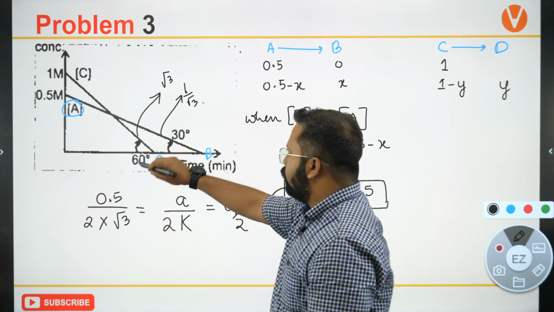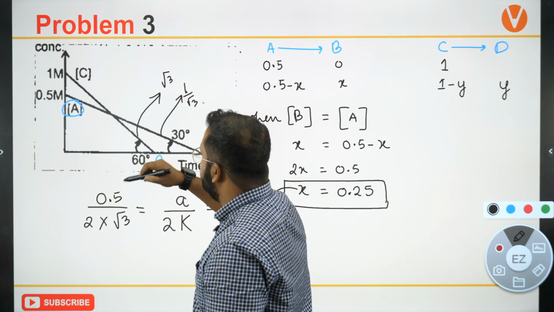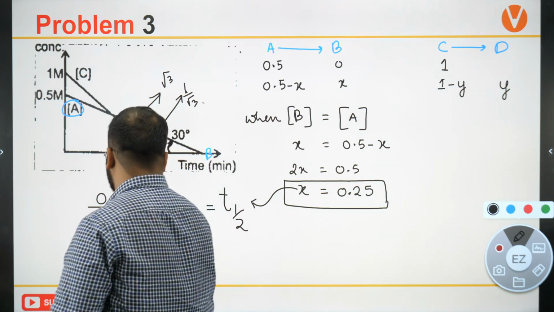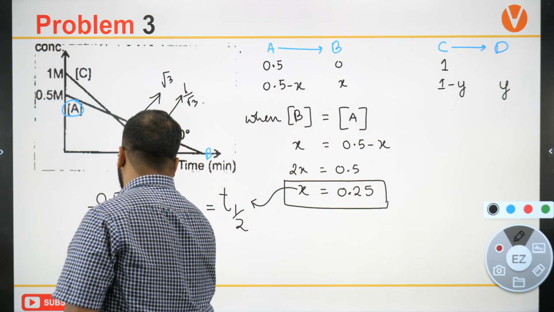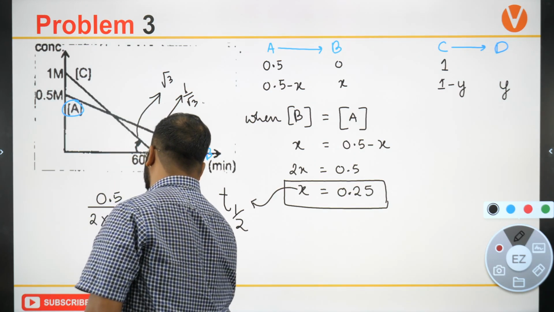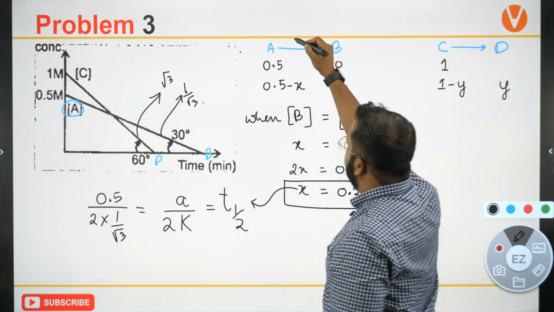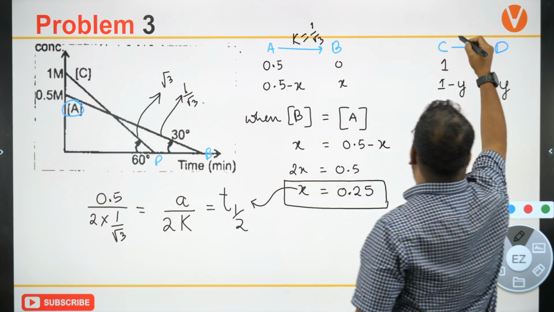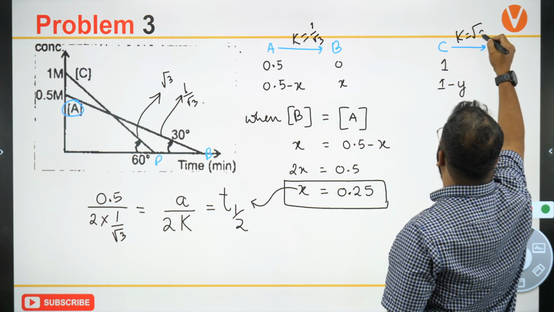K value for 1 upon √3. I can write this. K is 1 upon √3 and for this K is √3.